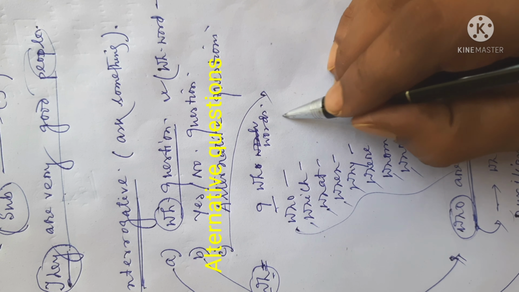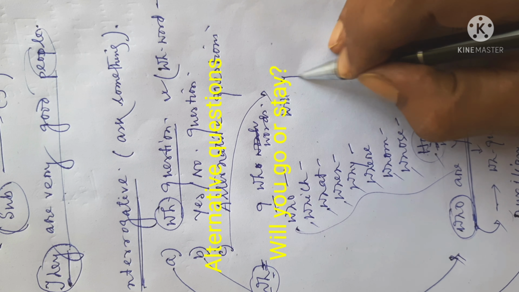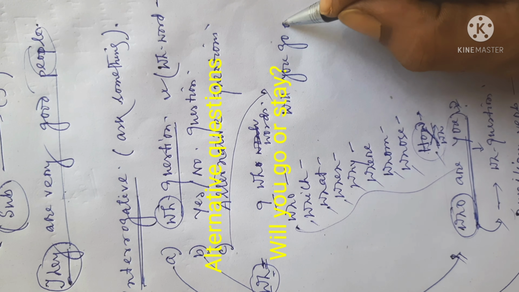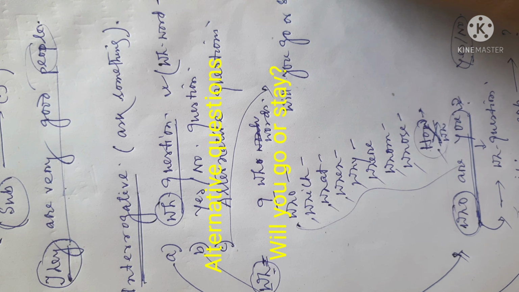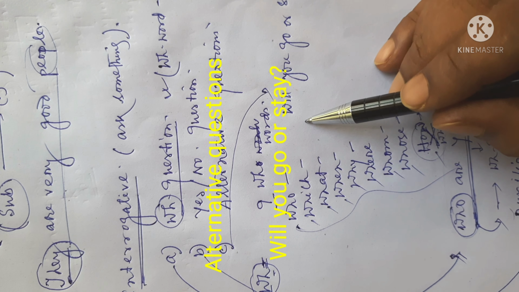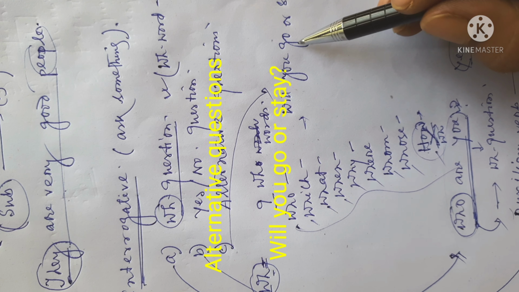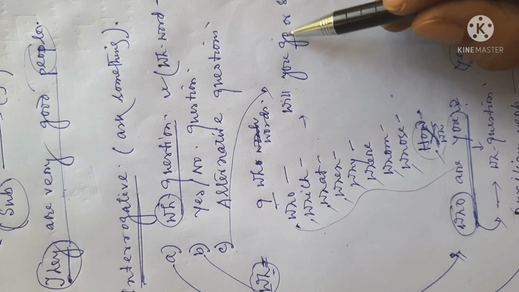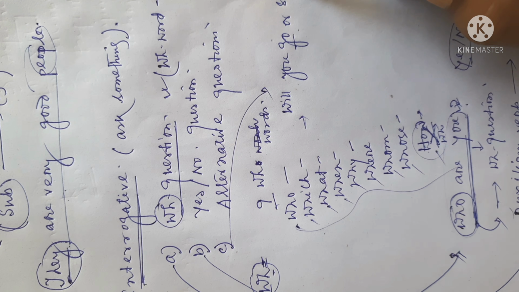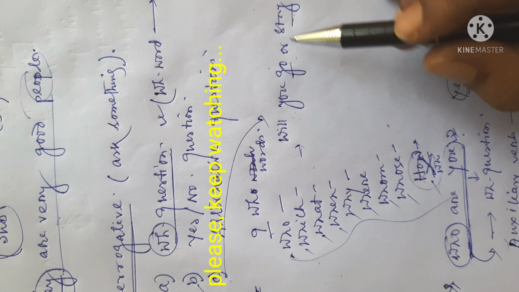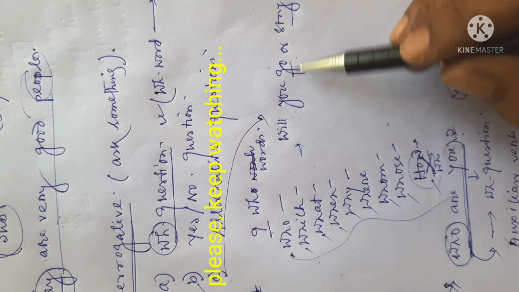Suppose, will you go or stay? So in this question we can find that the question maker wants to get the answer from what he offered, go or stay. Will you go or stay? I cannot say that I will sleep. I cannot say that I will eat.